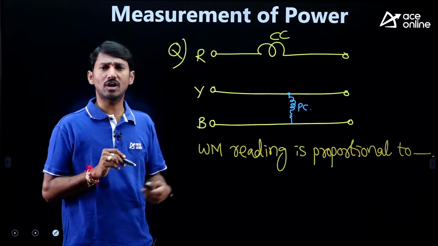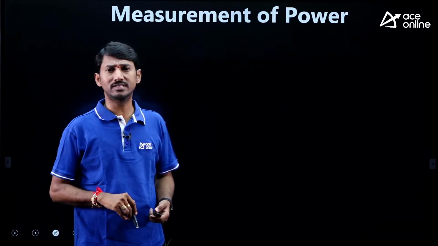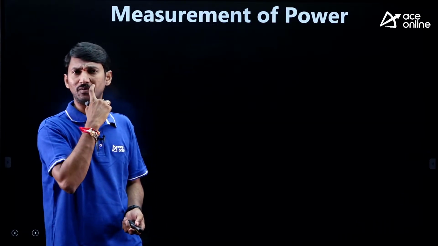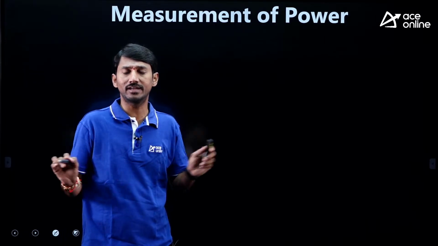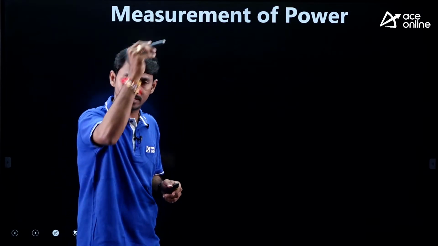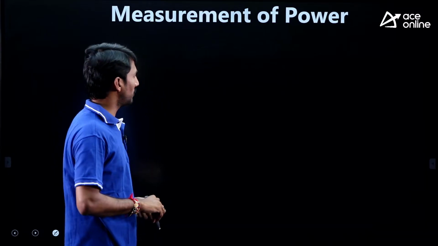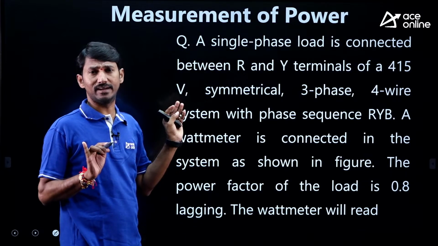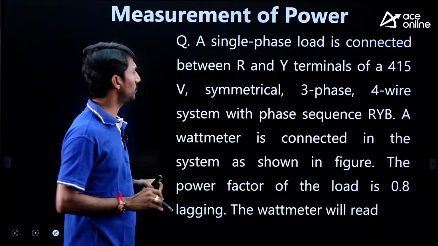Okay. After this topic, let us take different types of questions from this topic. In the measurement of power, different connections will be there. Any connection is given, no need to worry. Observe the wattmeter coil connections, then proceed. Very, very simple. Now let us take one more question here. It also looks like lengthy data, but if you follow the data, the answer will be very simple.